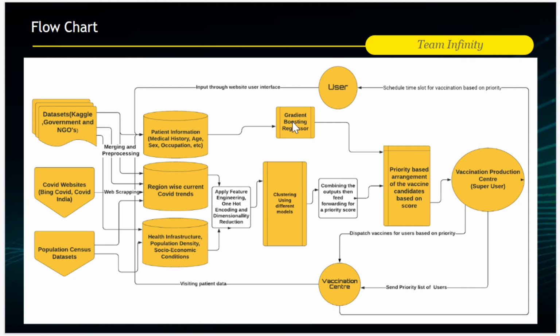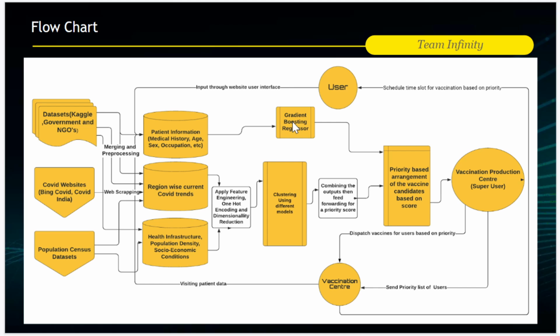So here in this flowchart, we will go through the solution which we are going to implement to make a better vaccine delivery system. As you can see in this flowchart, we have scrapped data and collected resources from different sites like Kaggle, Our World in Data, etc. These data contain health, socio, demographic, and economic data of India.